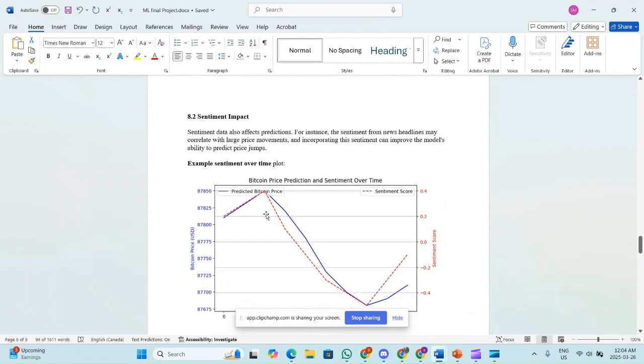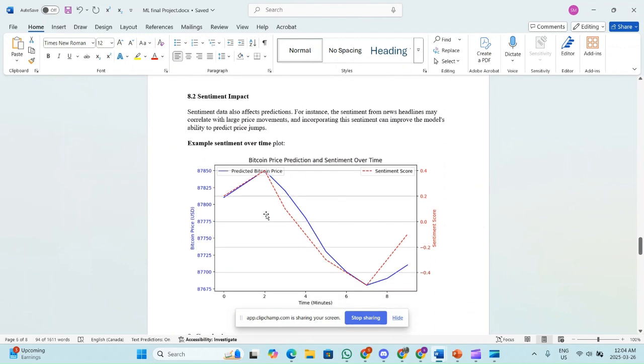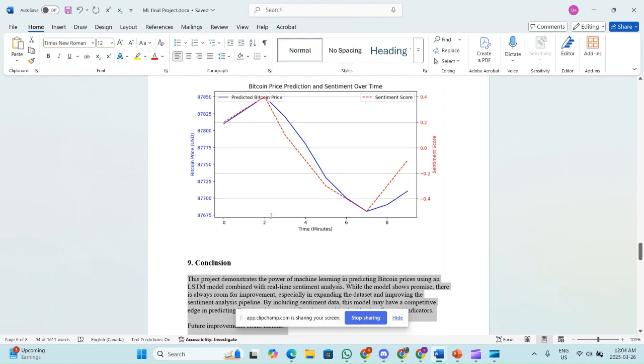Sentiment impact. Sentiment data also affects predictions. For instance, the sentiment of news headlines may correlate with large price movement. Incorporating this sentiment can improve the model's ability to predict price jumps. This is an example sentiment over time plot. My code does not show that.